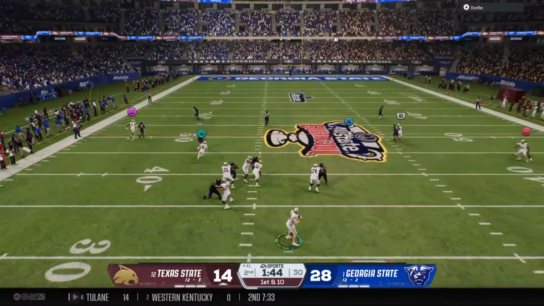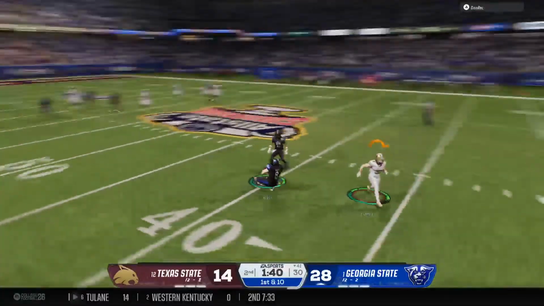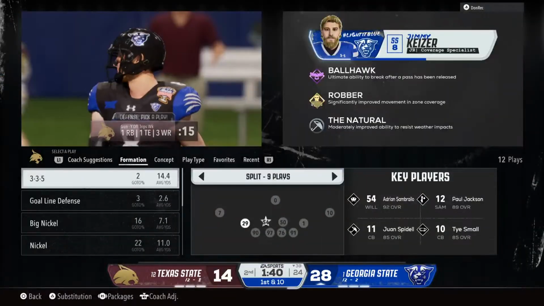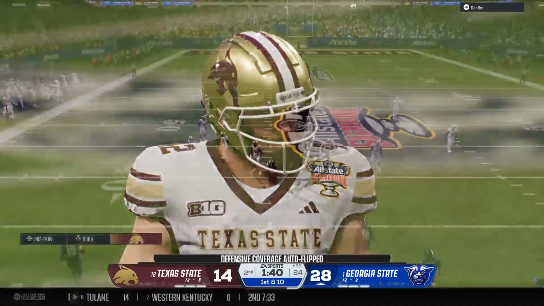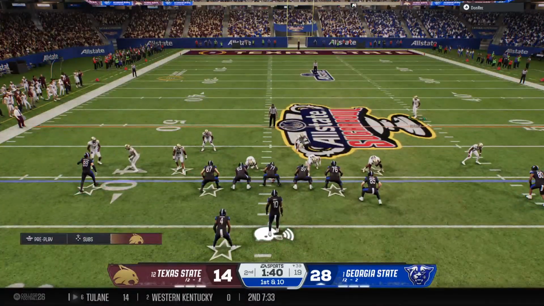Here's the snap, looking to throw. Moves out of the pocket. On the run, he'll let it go. And is intercepted. Chris is trying to find something. Nothing is there. Everything is covered downfield. He's rolling to his right. Eyes are downfield. But the one thing he doesn't see is that defender who steps in front of that to make that interception.